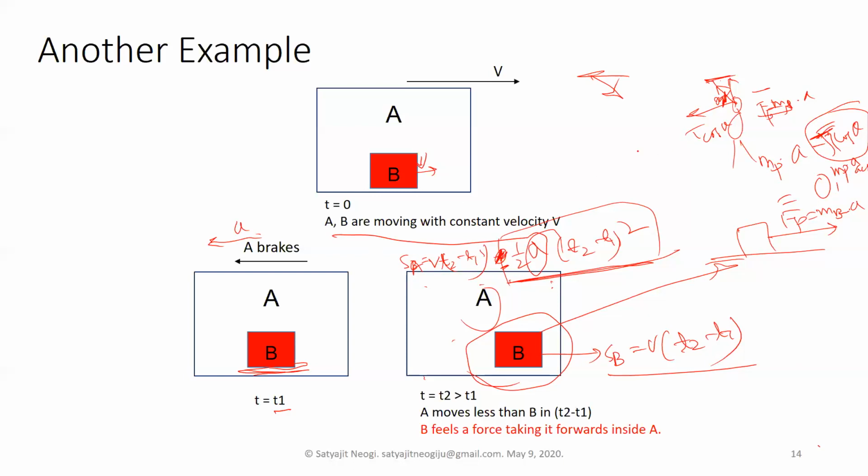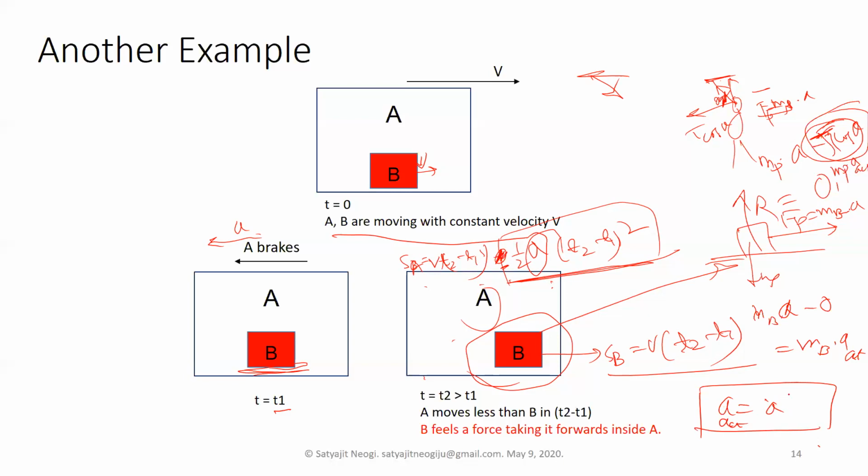So if there is no opposing force, for example in this case, if you draw the free body diagram of this body, then there is mg, there is reaction force, but there is nothing opposing mB A. So mB times A minus 0 equals mB times A actual. So in that ideal case, the unfortunate B will have an acceleration A actual equal to the acceleration of the frame, right? But obviously it will be in the opposite direction because you are seeing it from the frame of reference.